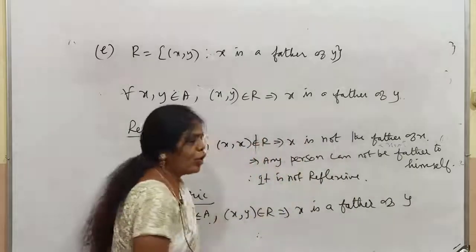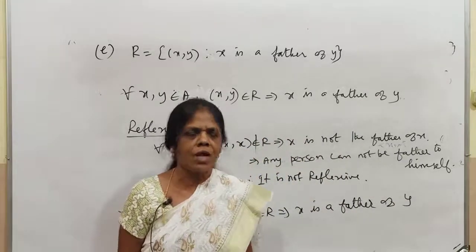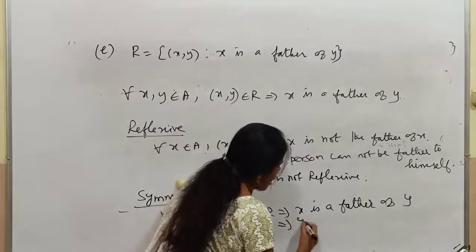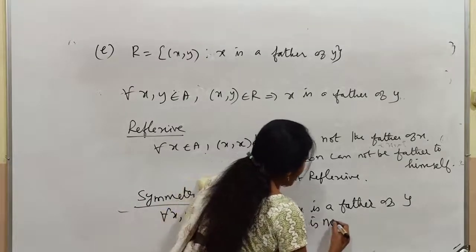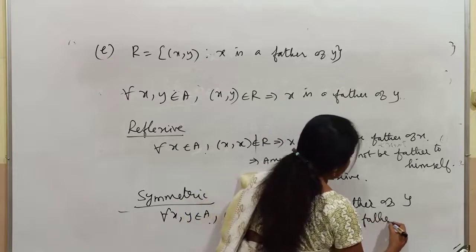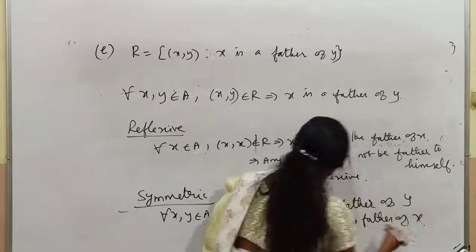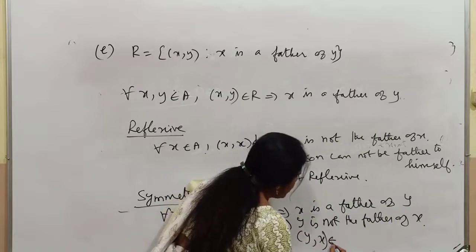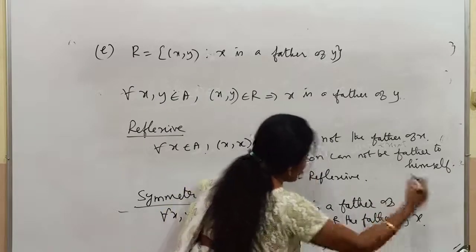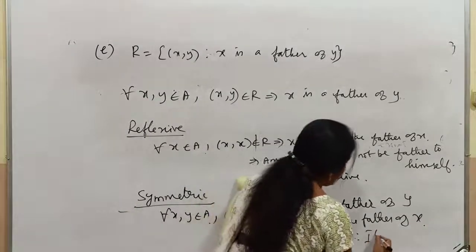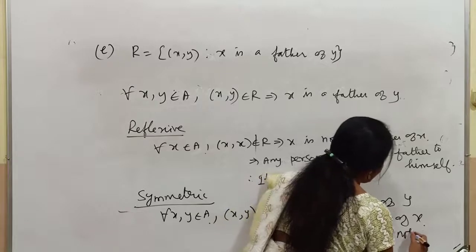So, will you say that y is the father of x? No, y is the son of x. You will say that, which implies y is not the father of x. Therefore, you will say that y comma x does not belong to R. Therefore, it is not symmetric.